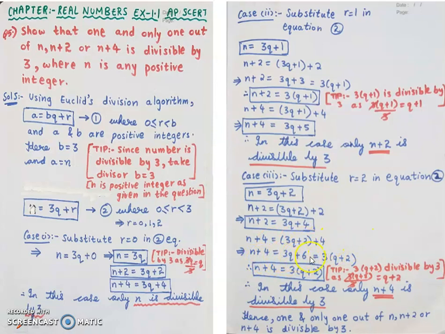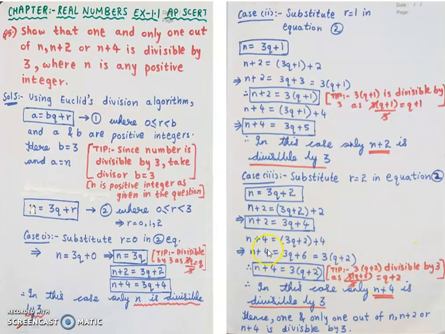Now 3 and 6 both, I know 3 is common between them, because 3 ones are 3 and 3 twos are 6. So I will take 3 common. If I take 3 common from 3q, I am left with q. And if I take 3 common from 6, I am left with 2, because 3 twos are 6. So this 3 is common to both q and 2. So as I said, if 3 is common to both, it will be divisible by 3. If I take 3 common, I am left with q plus 2.